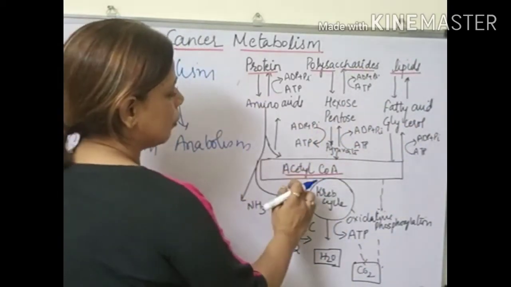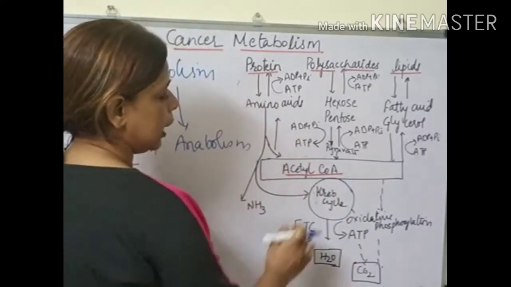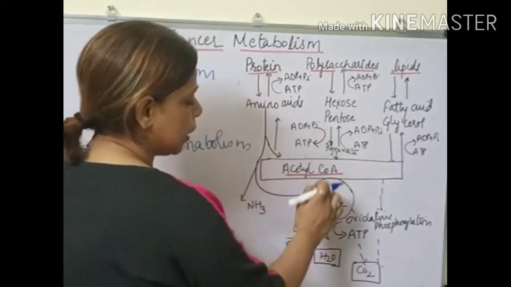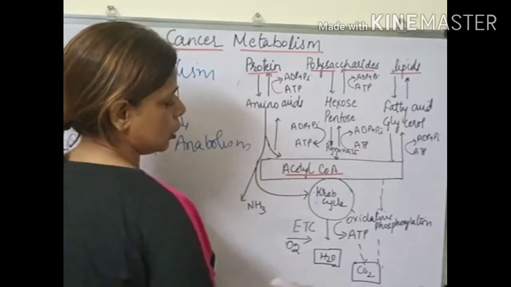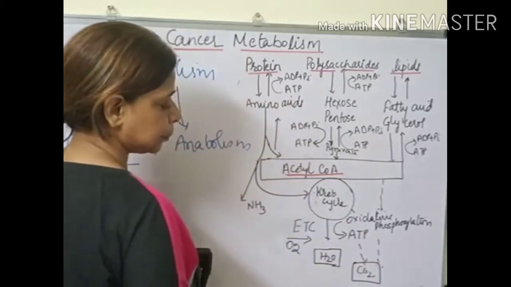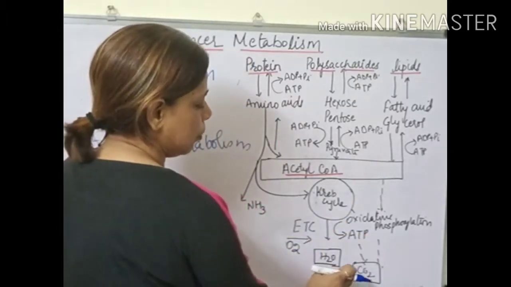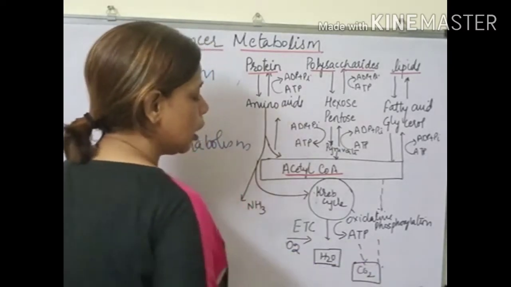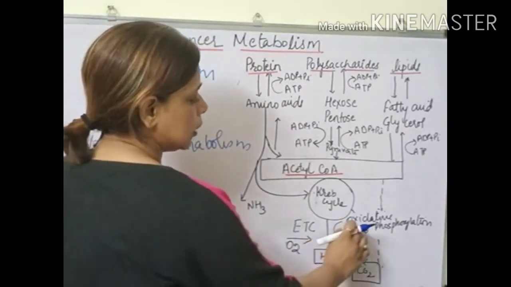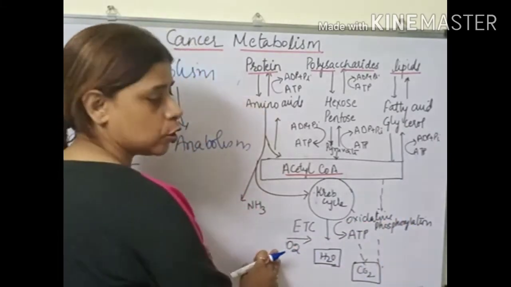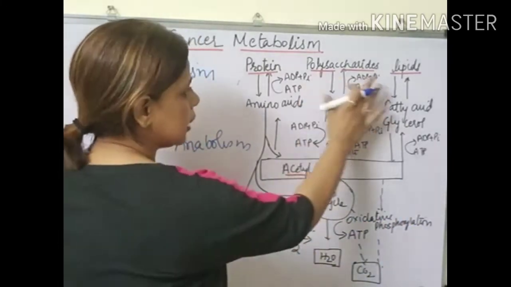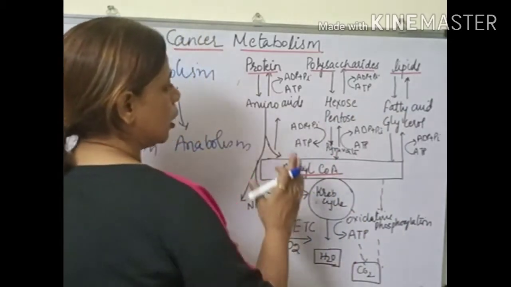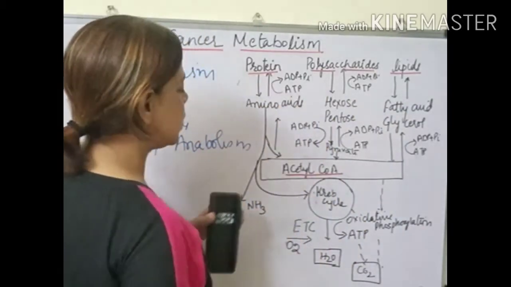After the formation of acetyl-CoA, it enters into the Krebs cycle and undergoes oxidative phosphorylation to release ATP. As well, there is a formation of water molecules and carbon dioxide, which is a one carbon compound. This oxidative phosphorylation occurs in the presence of oxygen. So this is a brief idea about the metabolism.